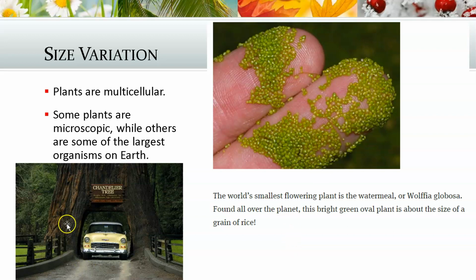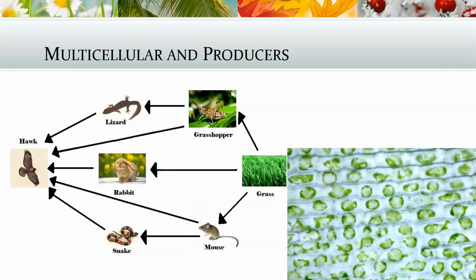There you go. And the largest trees on the planet, I want to see them one day. That's the chandelier tree, the sequoias, great redwoods, California, majestic. I so much want to see them one day. Definitely on my bucket list. And so plants are producers, which means they're the foundation of these food webs.